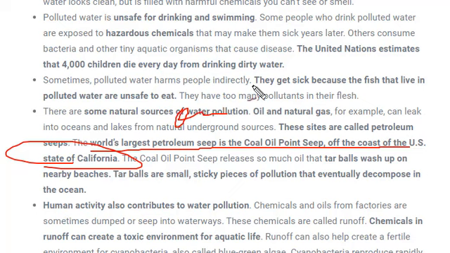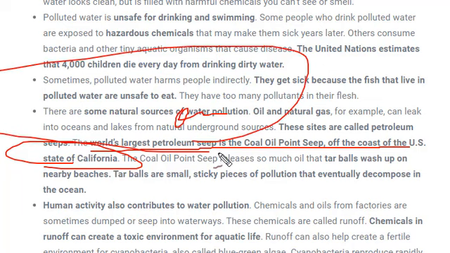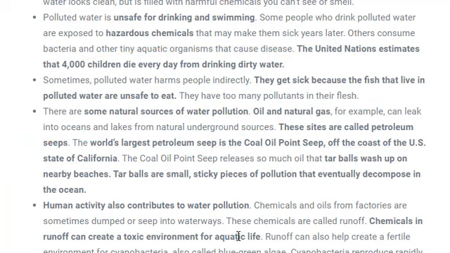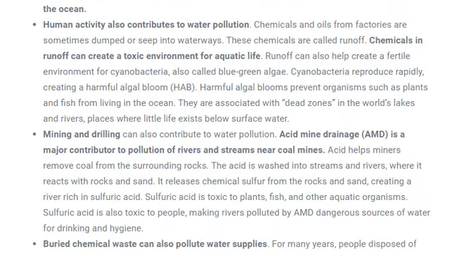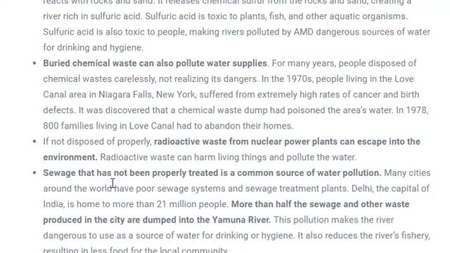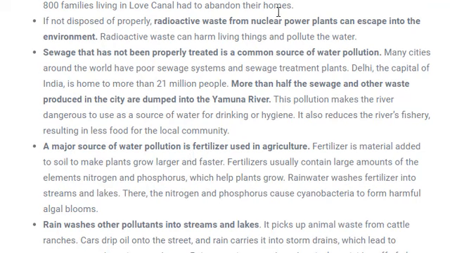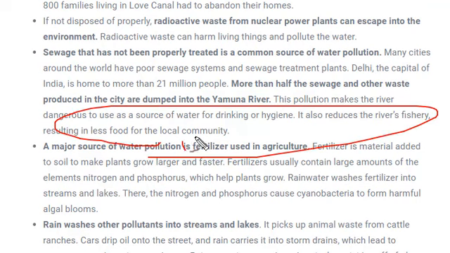Over here most often these oil spills occur. Oil spill means overflow. The oil overflows on the area around the mining area, and because of that aquatic life is affected. The other impacts are that human activity also contributes to pollution, like humans throwing waste and chemicals from industries, mining and drilling, buried chemical waste, and sewage. Fertilizers used in agriculture are also major causes of water pollution as they lead to eutrophication.